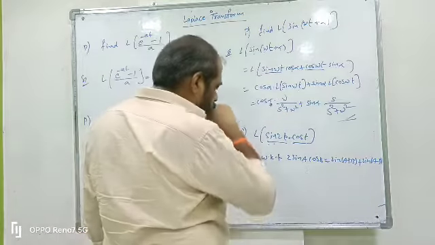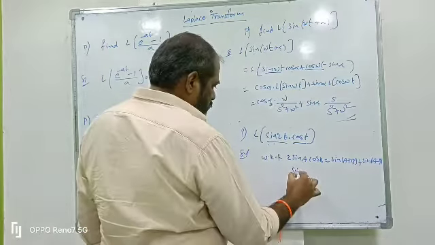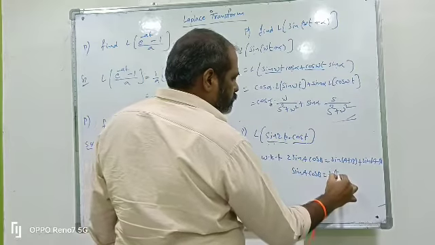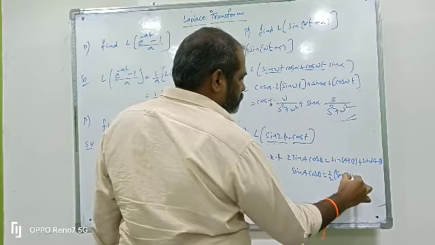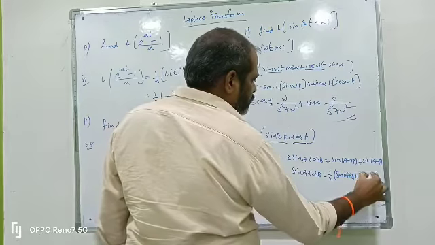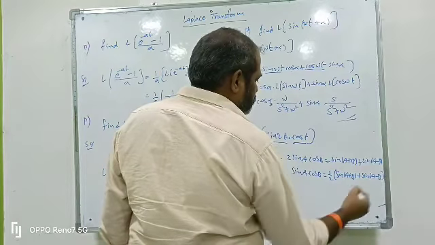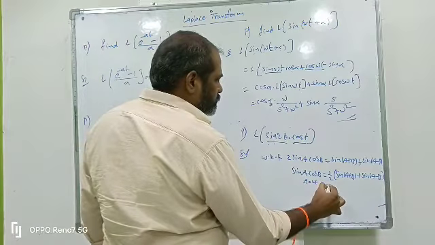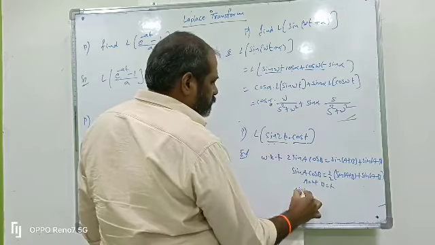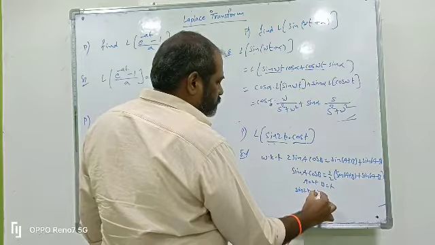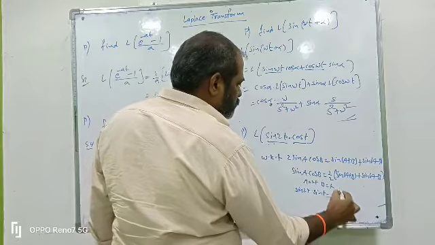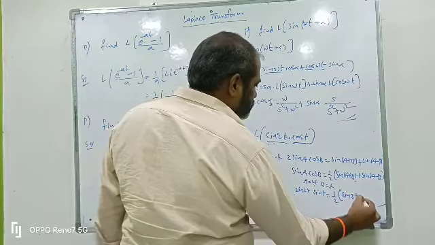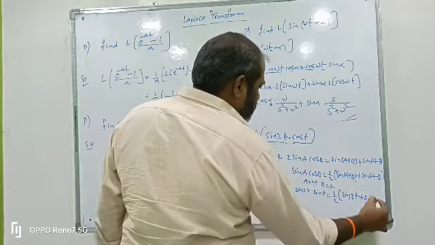So sin A cos B equals 1 by 2 into sin of A plus B plus sin of A minus B. Here A is 2t, B is t. Applying this, sin 2t into cos t equals 1 by 2 into sin of A plus B, 2t plus t, 3t, plus sin of A minus B, 2t minus t, t.